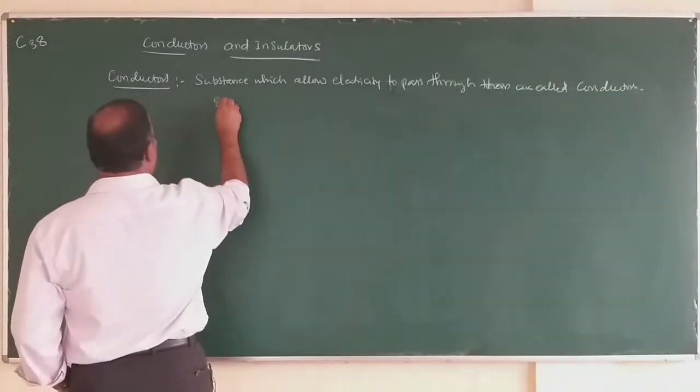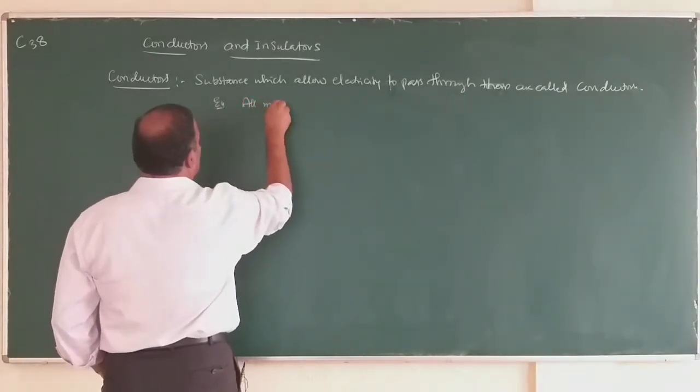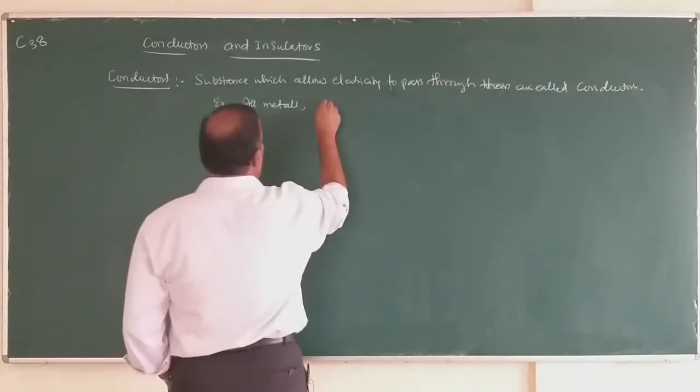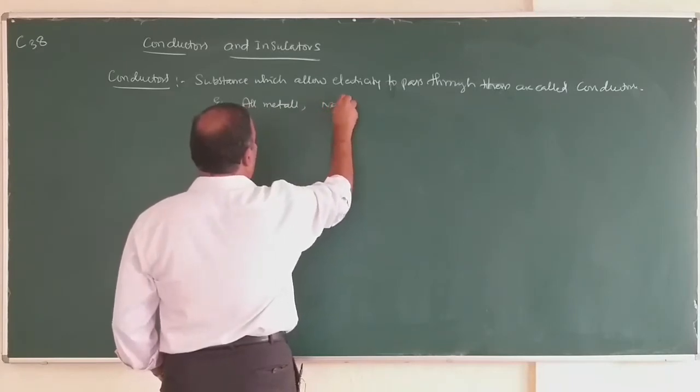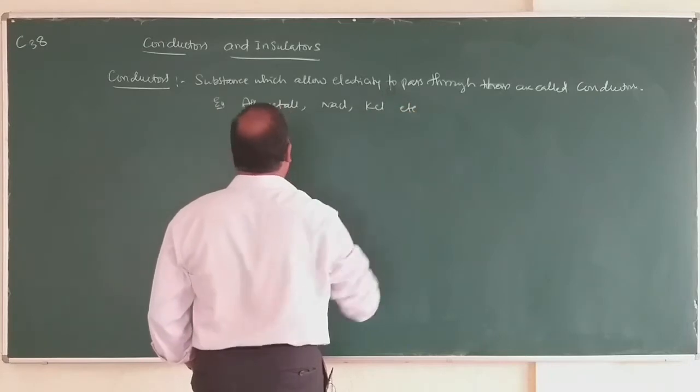Example: all metals, sodium chloride, potassium chloride, etc.